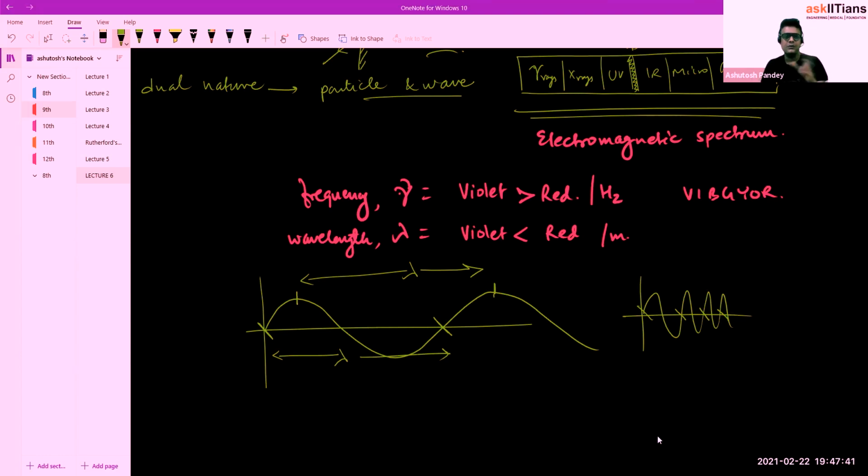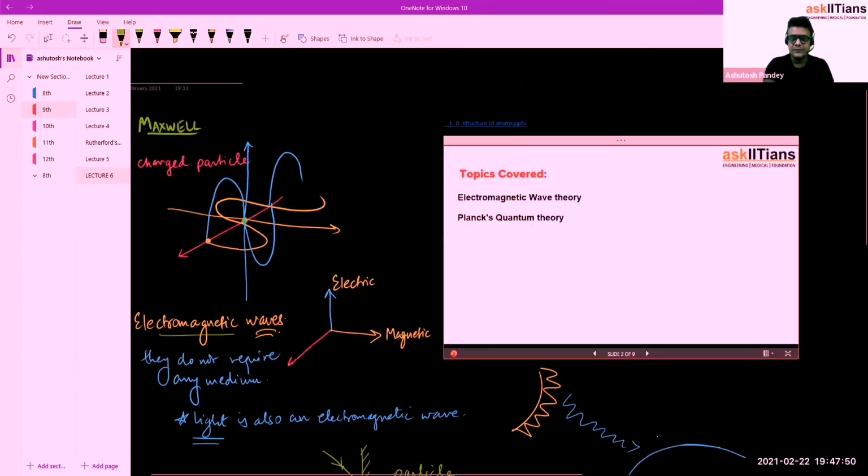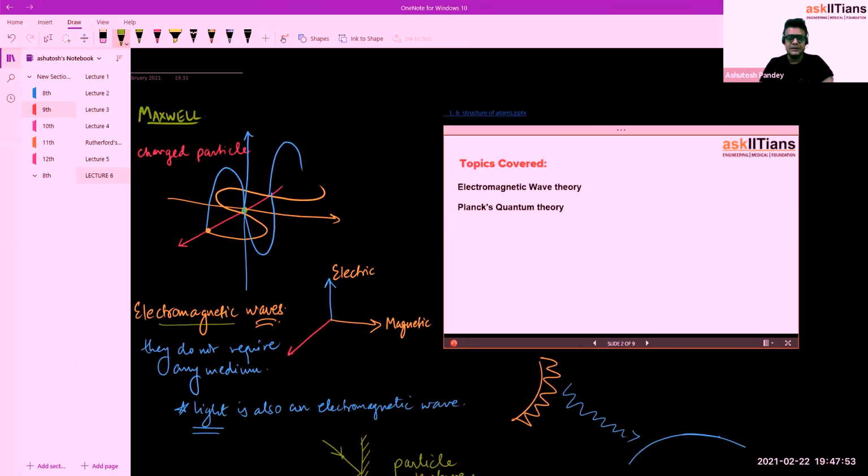So this is all about electromagnetic wave theory and something about waves. Now the second theory which we are going to learn today is Planck's quantum theory. I explained what quantization is in the previous class, where I gave this example of cookies to you all. We cannot buy 6 or 5 cookies if we want. We can only buy cookies in multiples of 8, like 8 or 16, like this only.